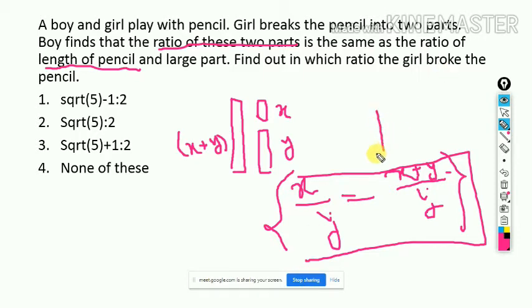Now if you try to solve this way, then what will happen?